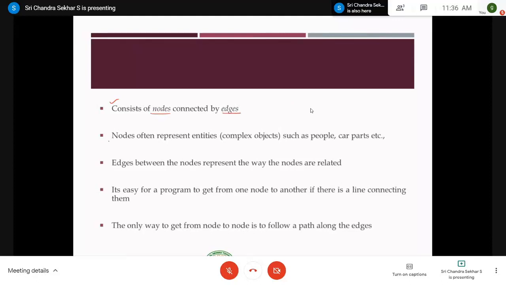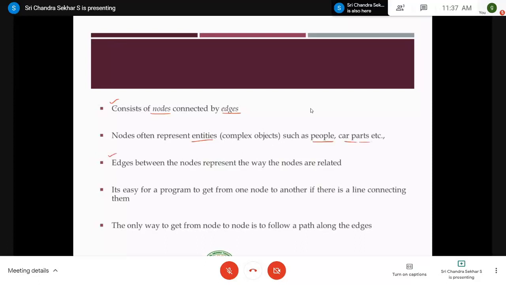these edges, right? So next, coming to the next point, nodes often represent entities, right? It can be an entity, like for example, if you take a department of computer science and engineering, that can be treated as a node. Similarly, within the Department of Computer Science and Engineering, we have the UG course, PG course and MCA course. So UG course can be treated as a single node, and PG course can be treated as another node. Similarly, MCA is treated as a separate node. Like that, the nodes are nothing but the entities, such as people, car parts, etc. Anything you can represent, right?